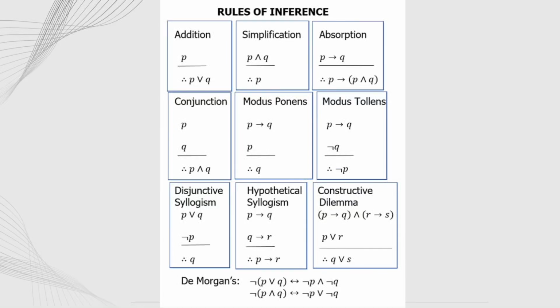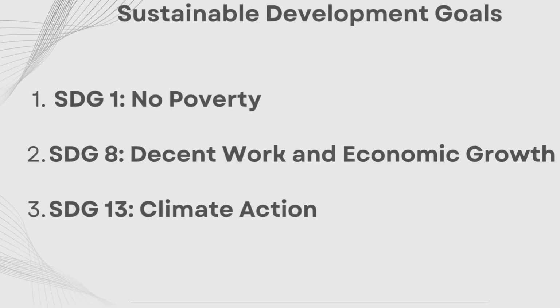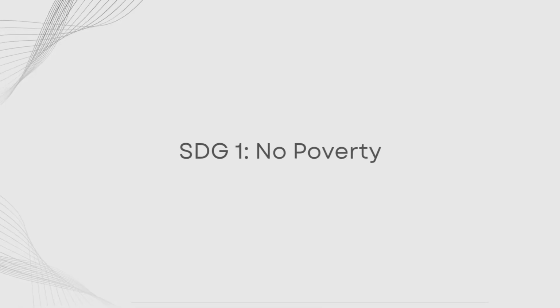Before we proceed, please take a screenshot of our rules of inference that will serve as your reference later. We have three SDG arguments that we will explore: SDG number 1, no poverty; SDG number 8, decent work and economic growth; and finally, SDG number 13, climate action. So let's proceed to SDG number 1, which is no poverty.